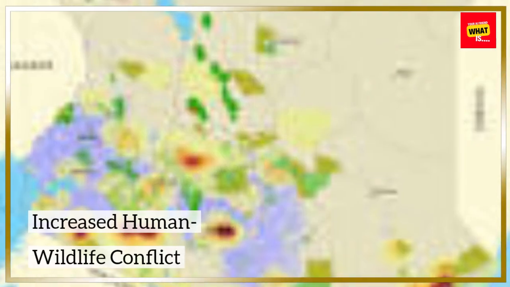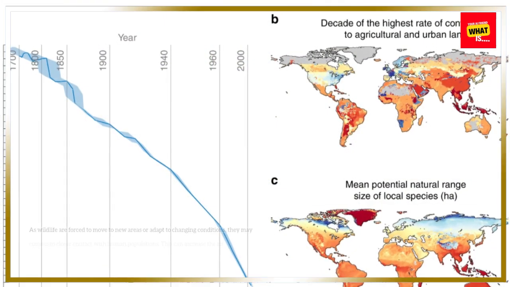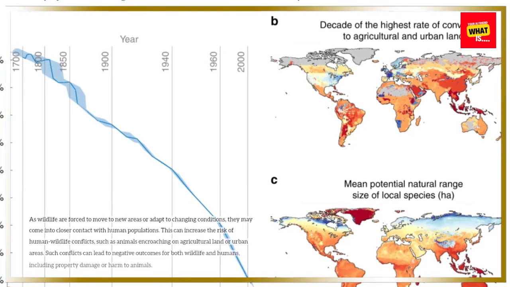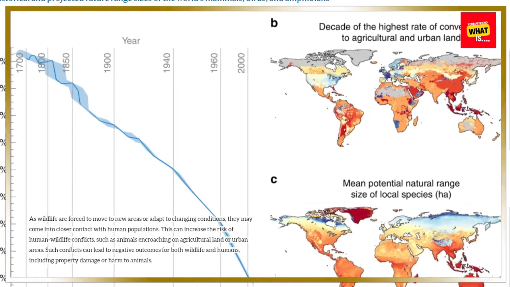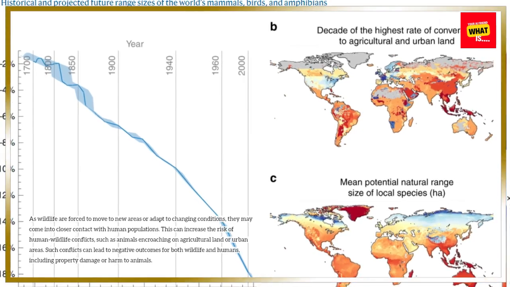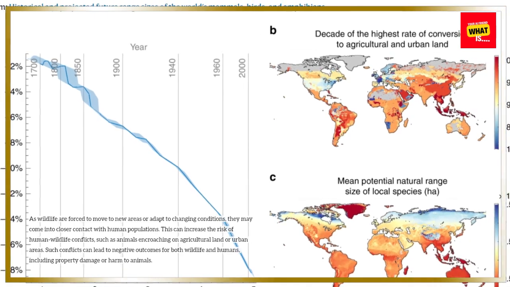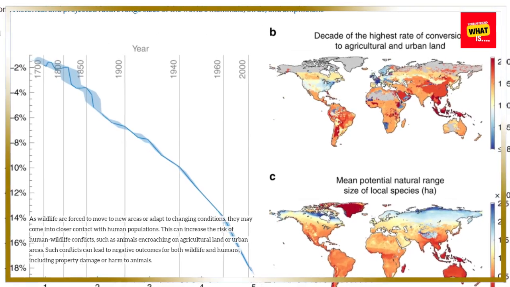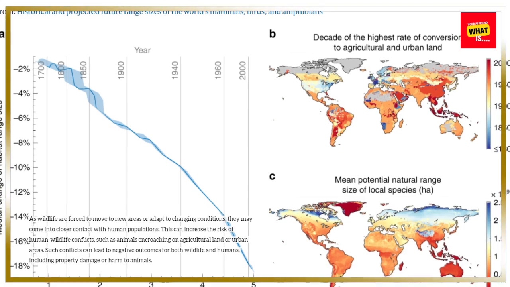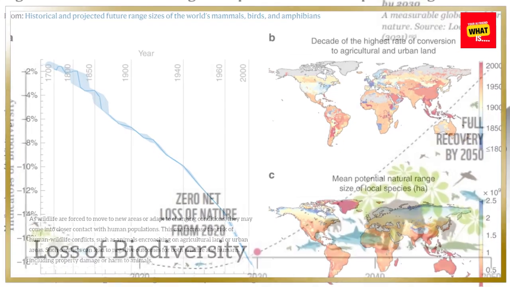Increased human-wildlife conflict. As wildlife are forced to move to new areas or adapt to changing conditions, they may come into closer contact with human populations. This can increase the risk of human-wildlife conflicts, such as animals encroaching on agricultural land or urban areas. Such conflicts can lead to negative outcomes for both wildlife and humans, including property damage or harm to animals.